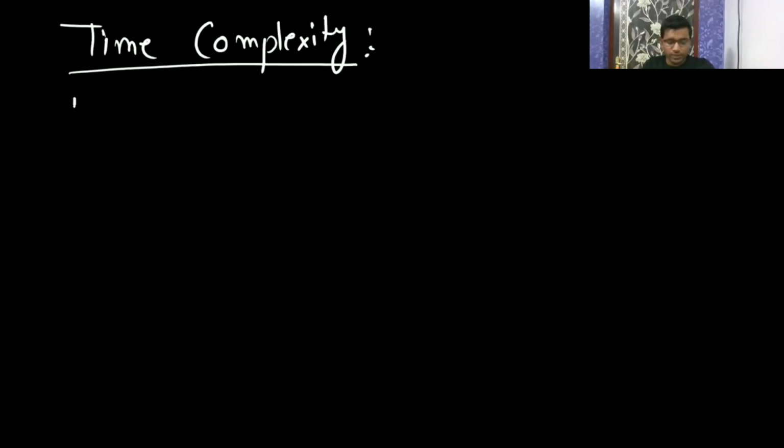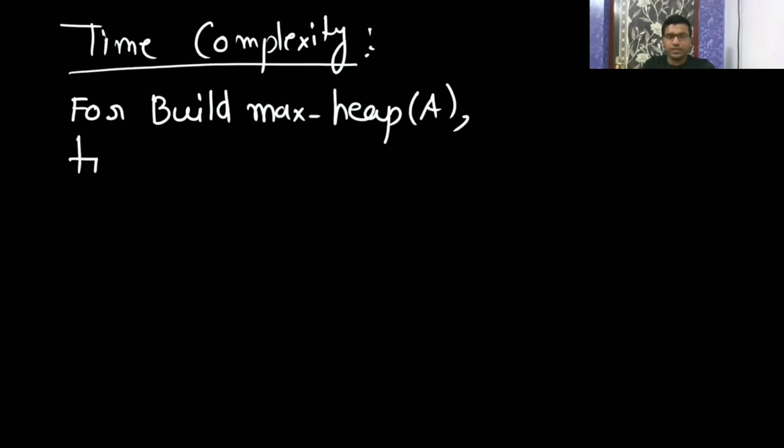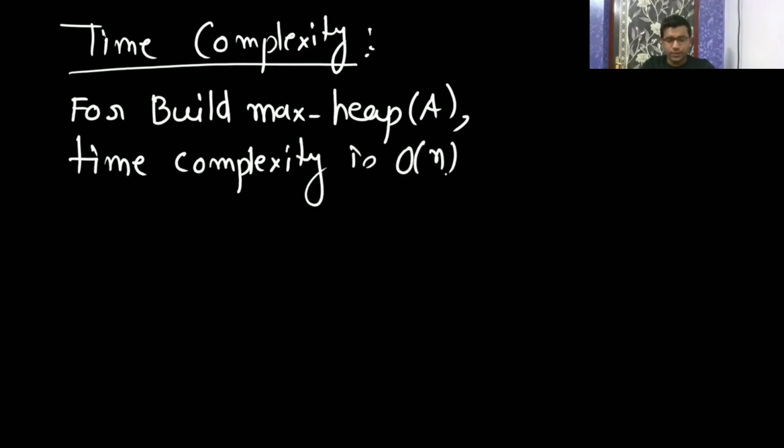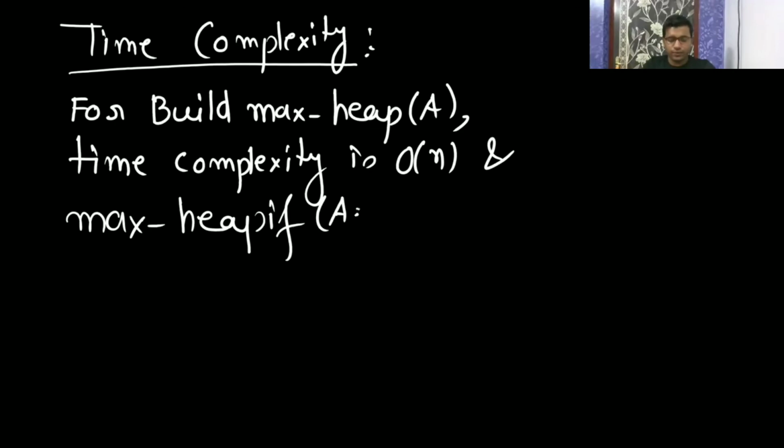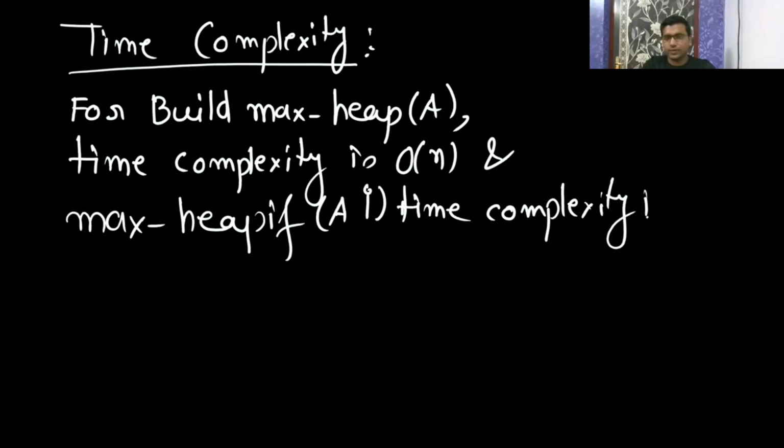We will see the space complexity. Just let me write that. For build max heap, the time complexity is n, and for max heapify A of i, the time complexity is big O of log n.